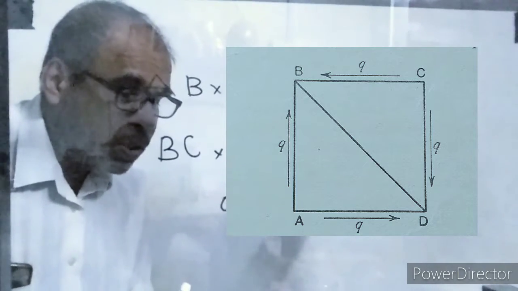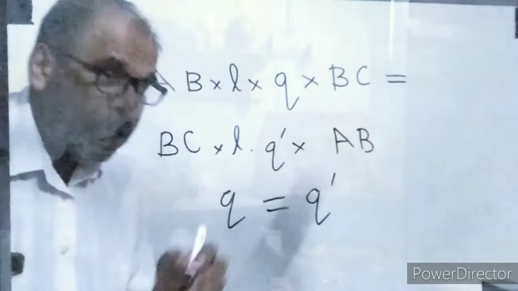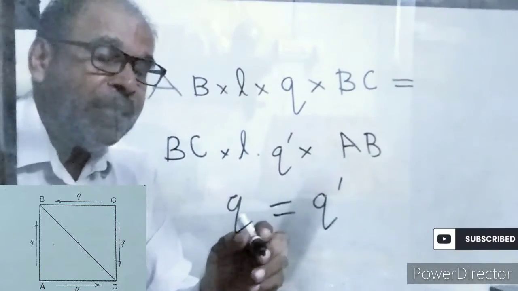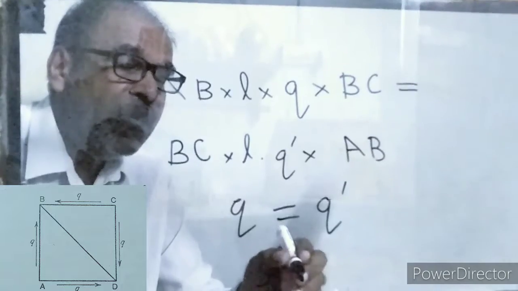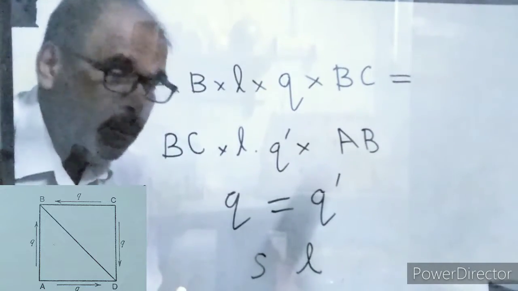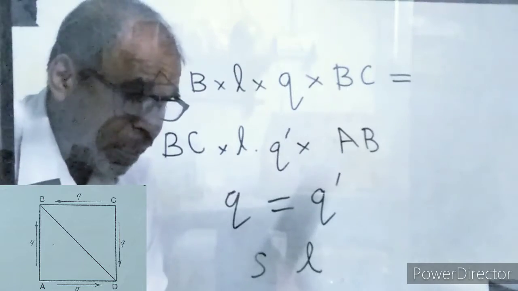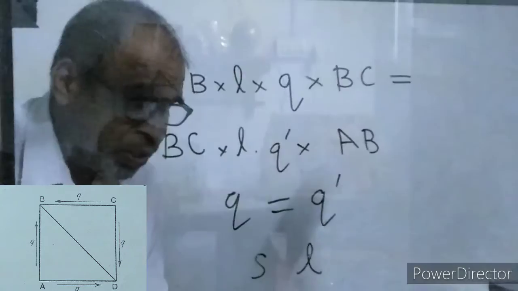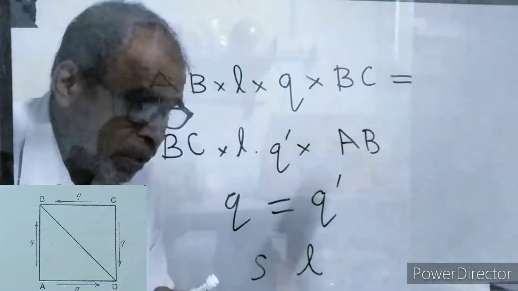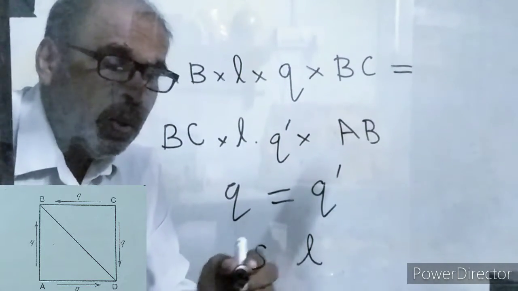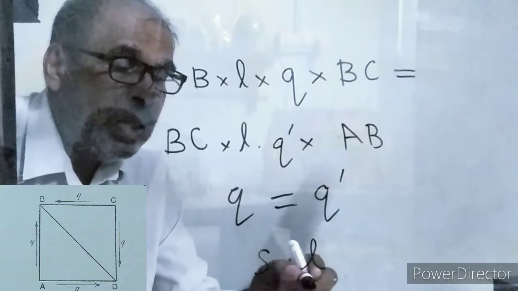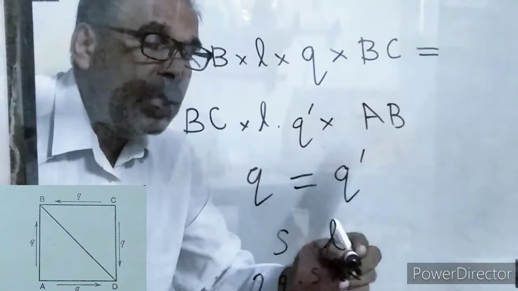Resolve these two forces Q into S. The side of the square is S, and perpendicular to the figure there is unit depth L. Now two forces are to be resolved. 2 into Q into S into L into cos 45.